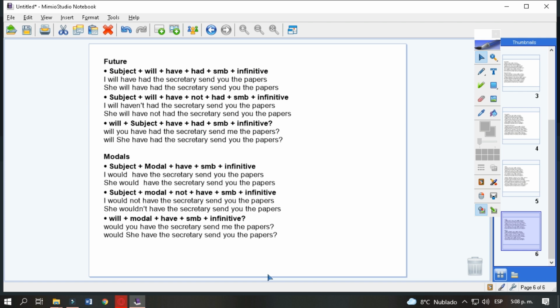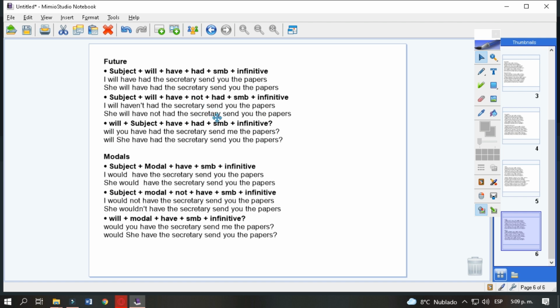For future perfect, we need the subject plus will plus have plus had. Will giving us the idea of future perfect. Have is for perfect, and had is the other part of the perfect. This is the main verb in the past participle. Somebody to do the action. I will have had the secretary send you the papers. She will have had the secretary send you the papers.